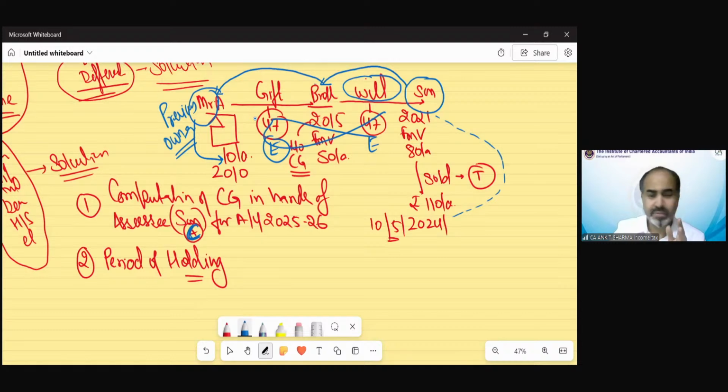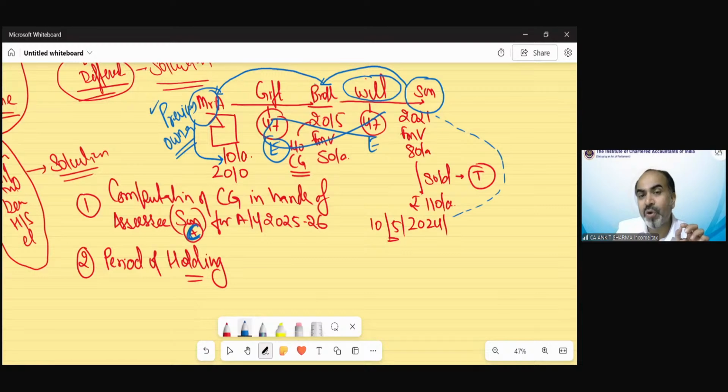The person who received this asset through section 47 cases, that time period would not be considered. The time period would be considered from the person who actually purchased that asset other than by any mode covered under section 47. So that person would be called the previous owner.